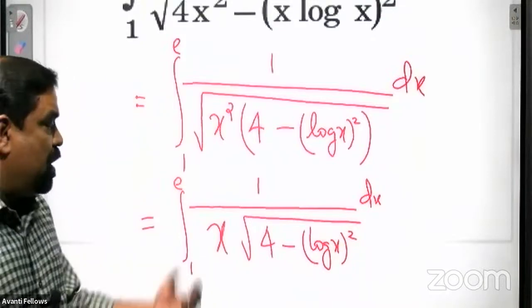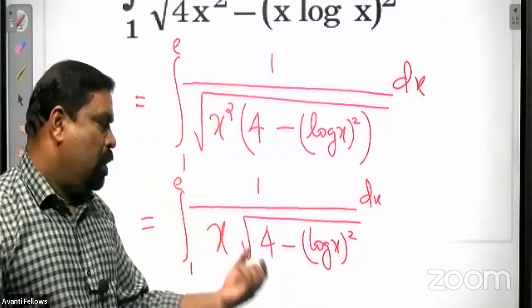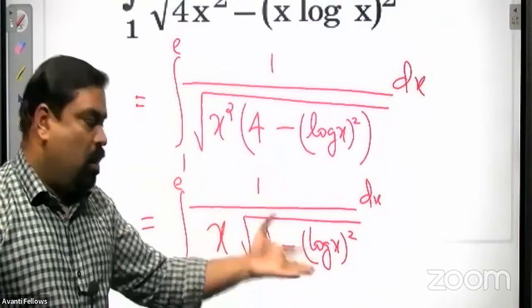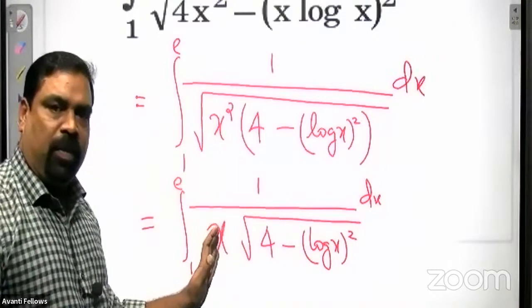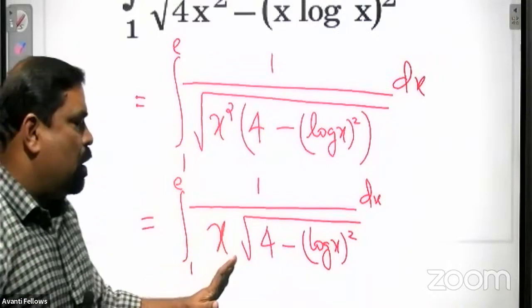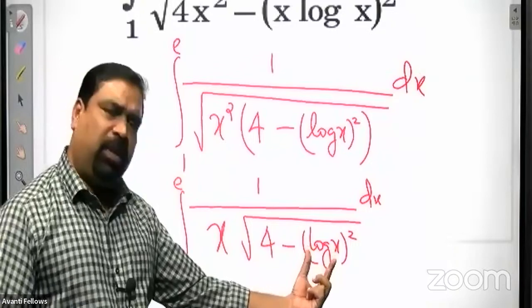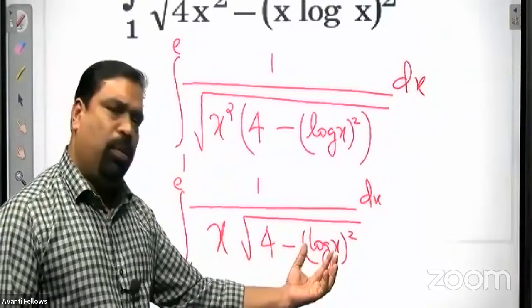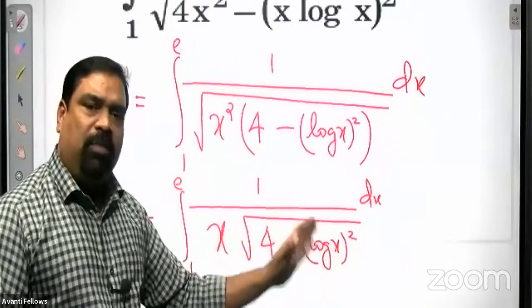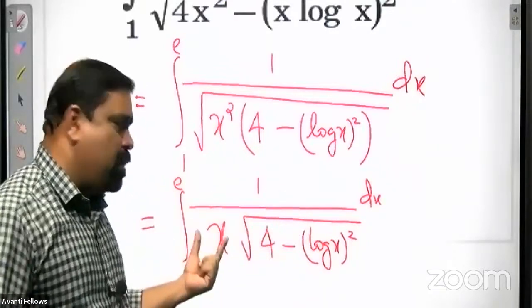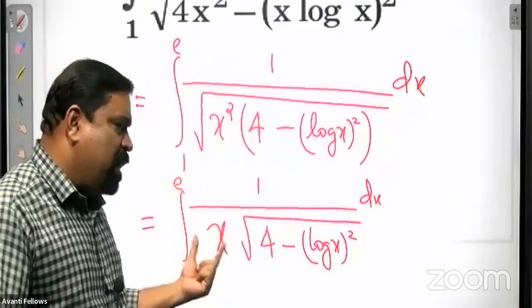After rewriting like this, I think now it is very clear what substitution to give. Log x is the only option, there is no other term. So put log x equal to t. Very clearly, the derivative of log x is ready here. The derivative of log x is 1 by x.